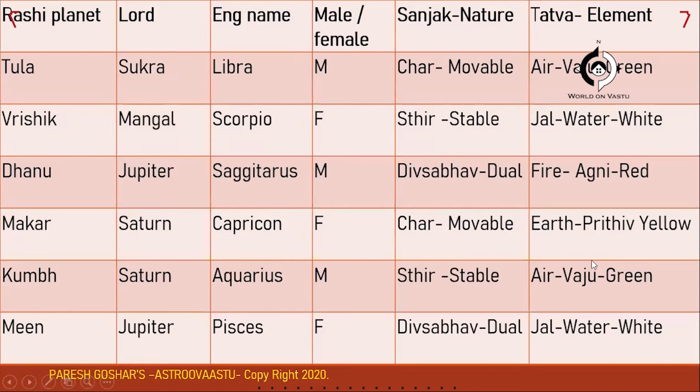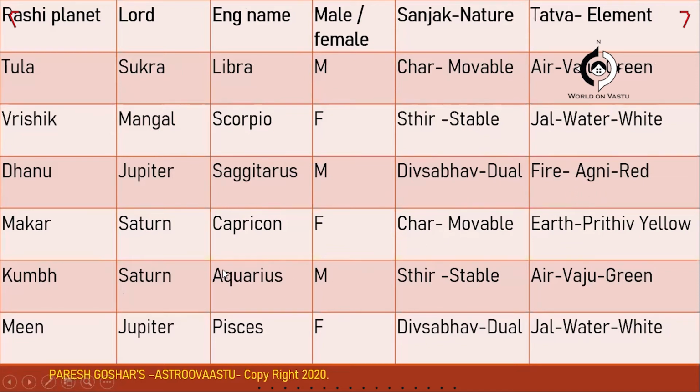Moving on to the 7th Rashi, which is Tula. The English name is Libra, governed by Shukra, and again it is movable, and the Tattva is air, Vayu, which has green color. And Vrishik, the Lord is Mangal, English name is Scorpio, and it is stable, and water Tattva, transparent or white color. And Dhanu, which is also Sagittarius, governed by Jupiter. The nature is dual, and the element is fire, Agni, red color.